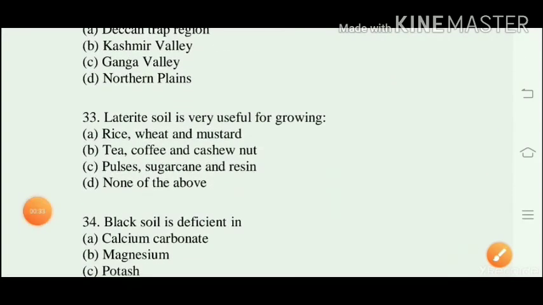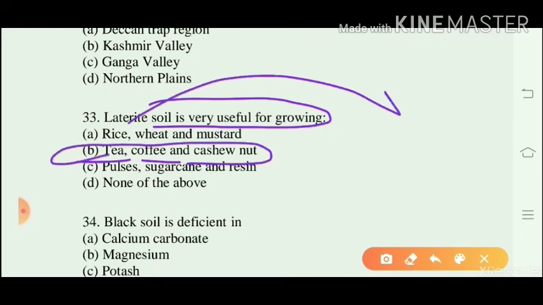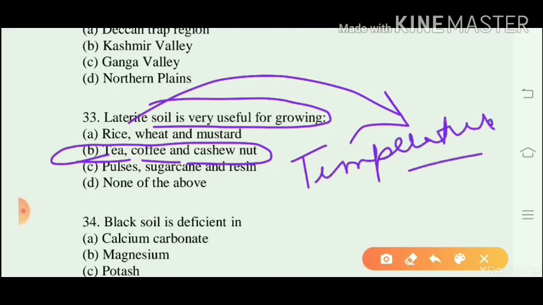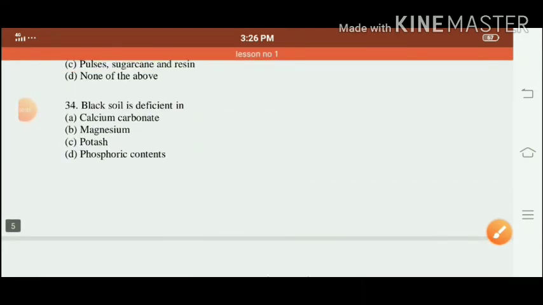Question number 33. Laterite soil is very useful for growing tea, coffee and cashew nut. These are found in the area where temperature and precipitation are both high. Question number 34.